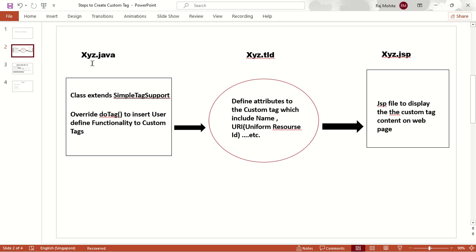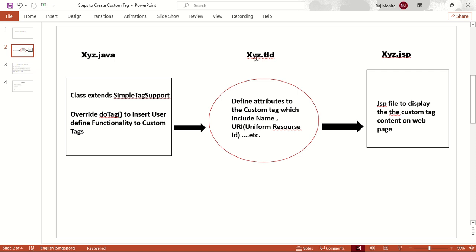The first file will be a Java file. In this Java file, we need to create one class which will extend SimpleTagSupport and override the doTag method. Okay, basically, overriding the doTag method is nothing but writing the custom tag's logic. Inside this doTag, we write the functionality or programming logic related to our custom tag.